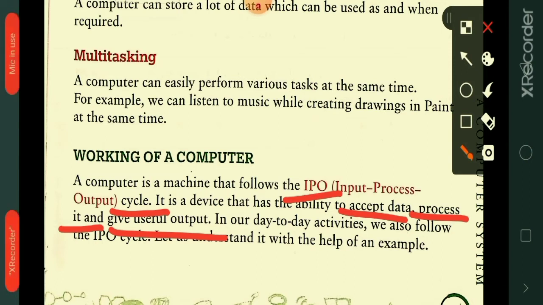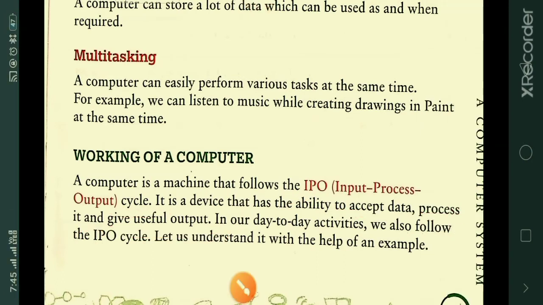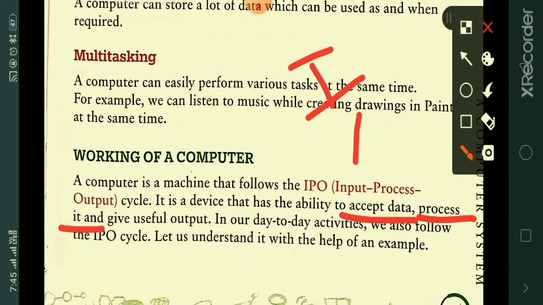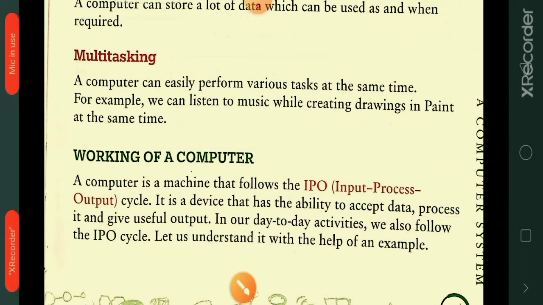Here, accepting the data is known as input, I. After accepting, it processes, that is known as P. So input, process, finally once it is processed, it gives the useful output, that is known as O, output. In our day-to-day activities also we follow this IPO cycle. Come on, let us discuss with an example.